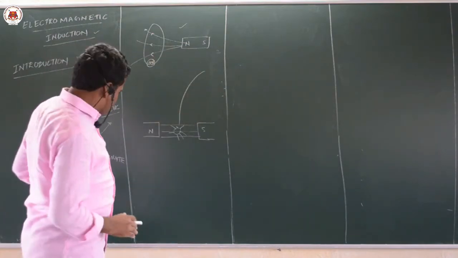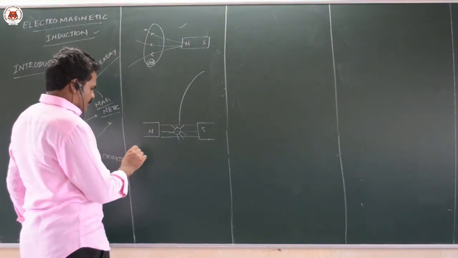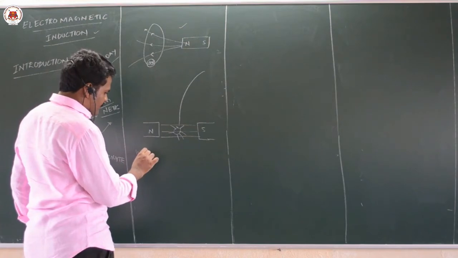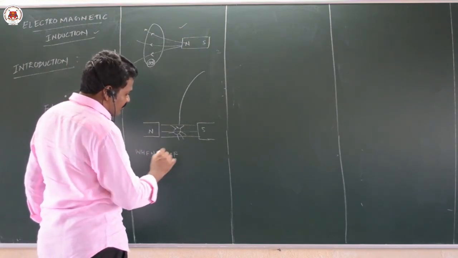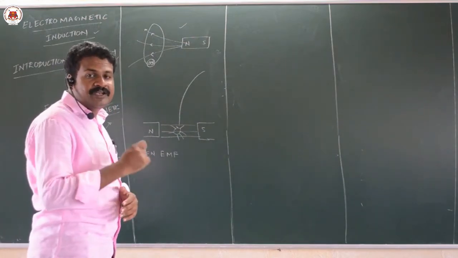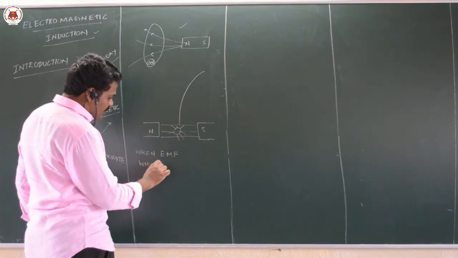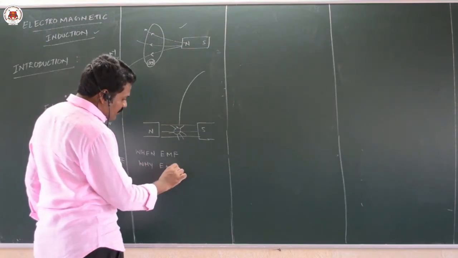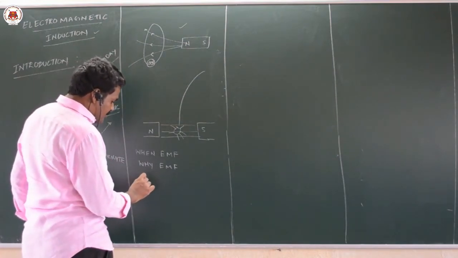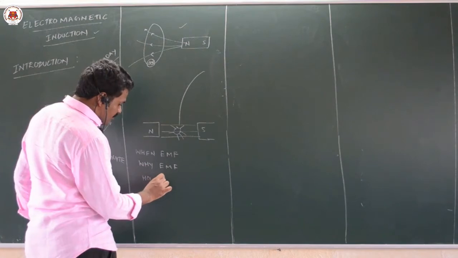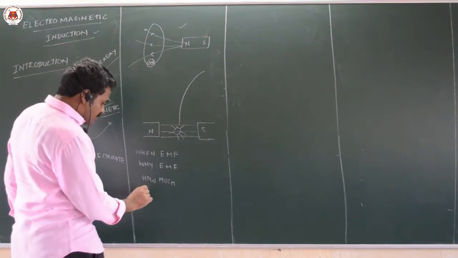Next we will see why EMF is generated. When EMF is generated, that is the first question we are going to answer in this chapter, that is, when we can generate electrical energy. Why EMF is generated, we will also answer in our next classes, and how much EMF is generated, and what is the direction of that EMF.